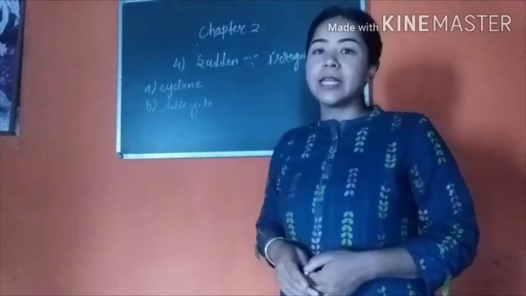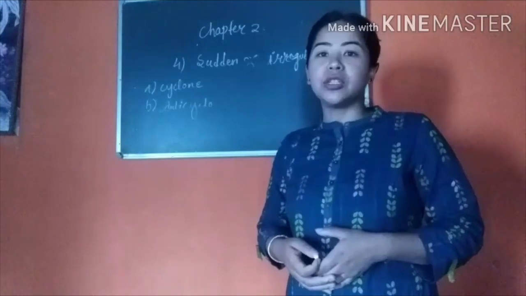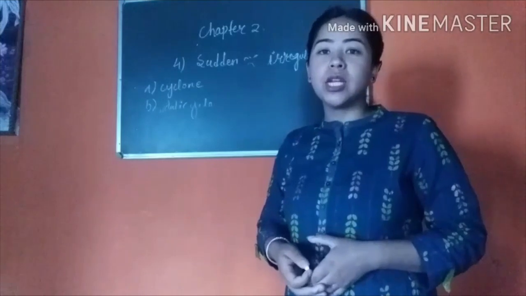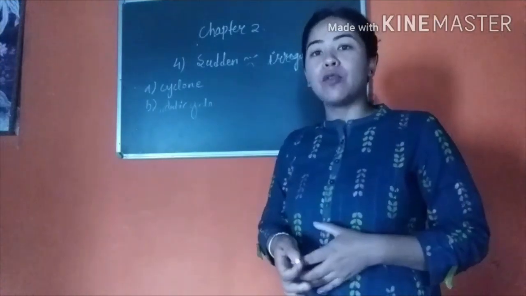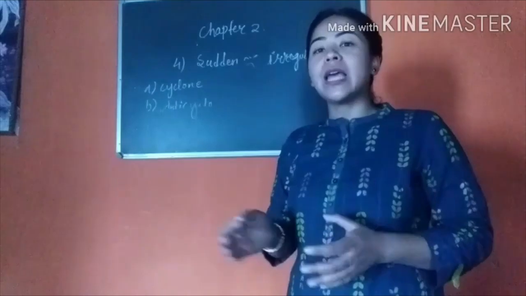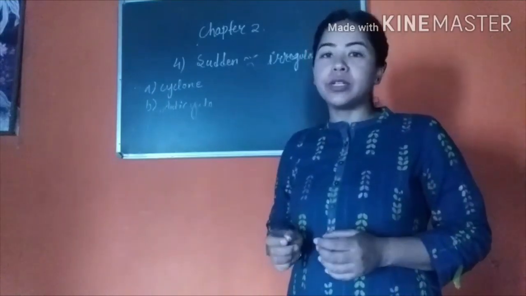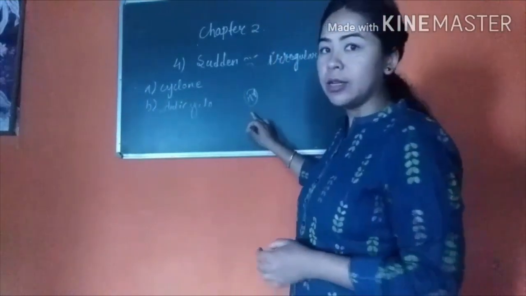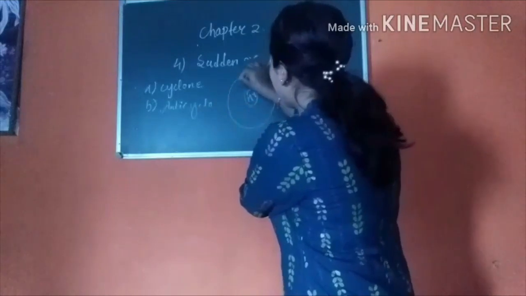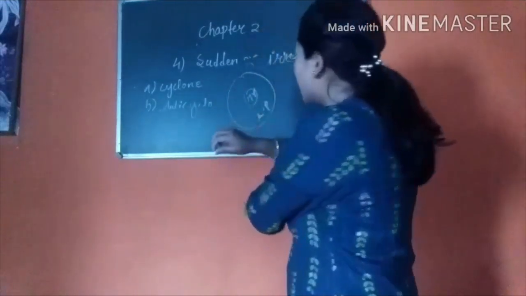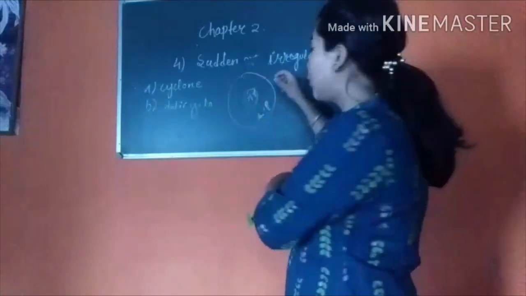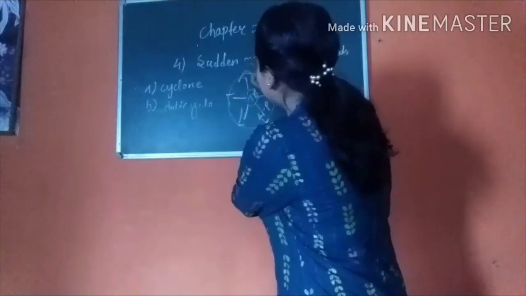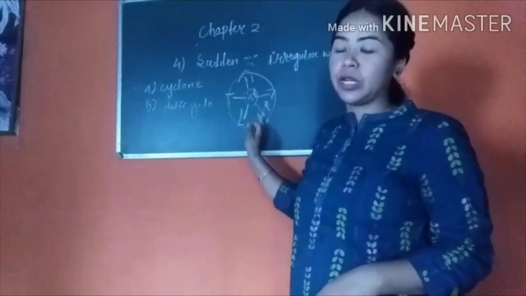The next is anticyclone. So anticyclone is a weather condition in which a large high pressure region is created at the center, and the wind blows outward spirally from the center towards the outer low pressure region. So this is the high pressure area created at the center, and this high pressure region is surrounded by a low pressure area, as a result of which the wind blows outward from the center towards the area of low pressure.